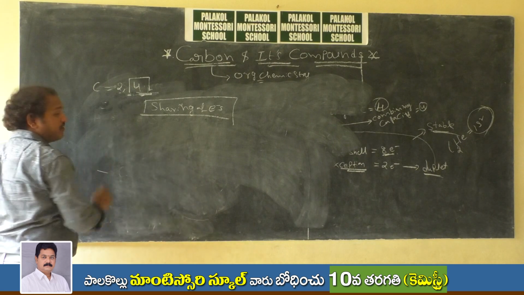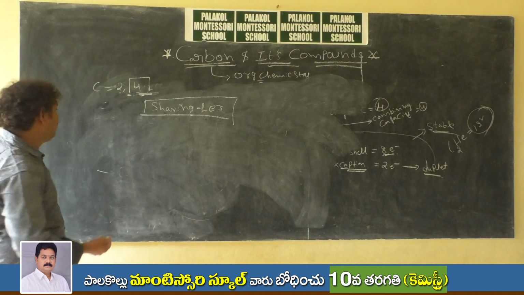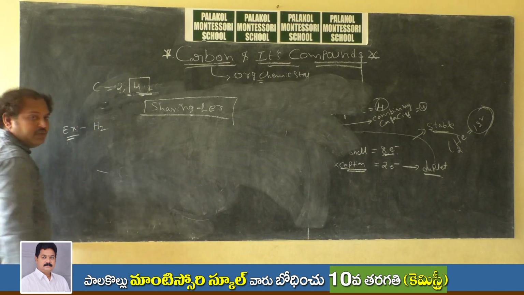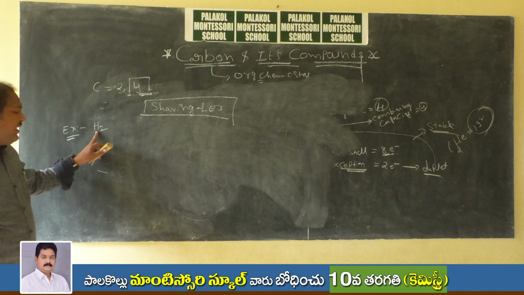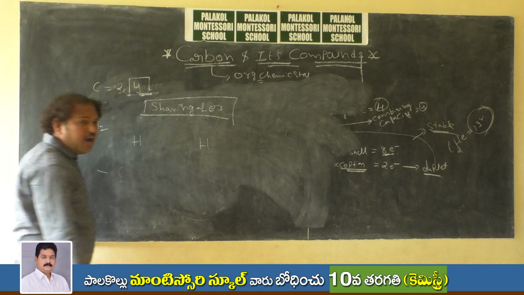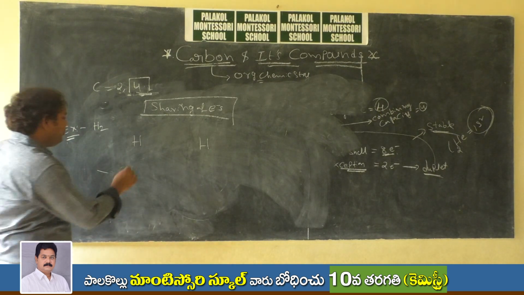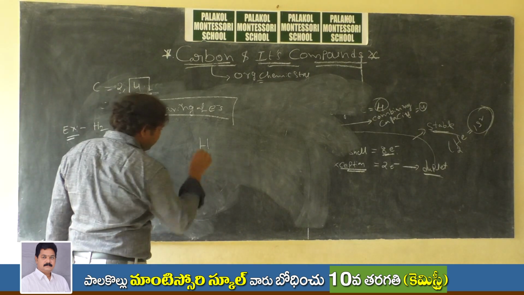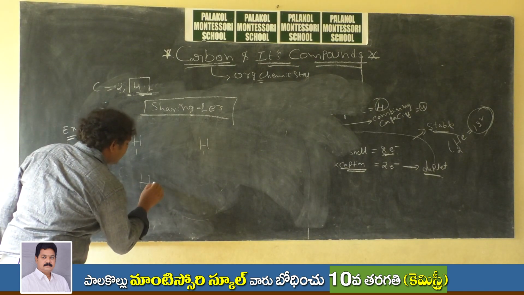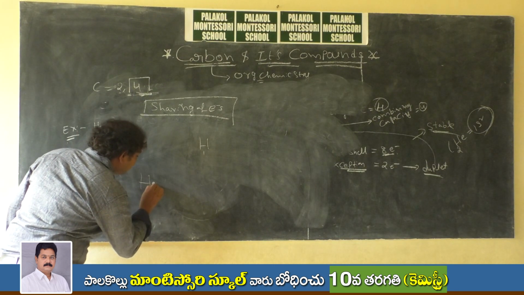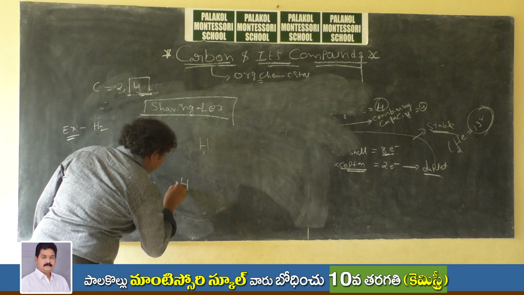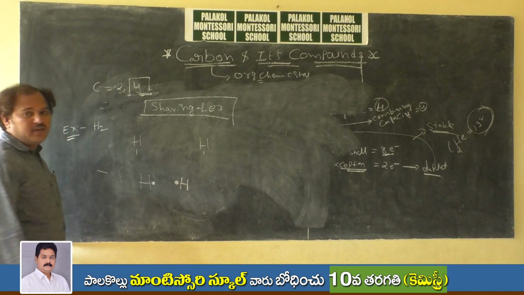So what is sharing of electrons? In chemical bonding, I already told you. To make you understand, let me take the formation of the H2 molecule. Two hydrogen atoms, and the atomic number of hydrogen is 1, which means it has 1 valence electron. Let me represent these valence electrons with Lewis symbols, that is, dot or cross mark.